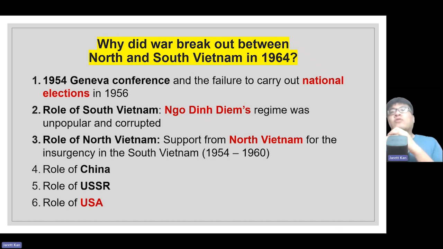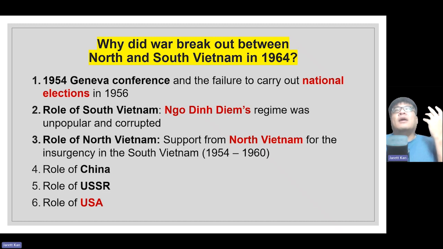We talked about the role of North Vietnam, how it supported the Viet Cong in this insurgency to fight the South Vietnamese. Even before 64, there were already skirmishes and battles between the Viet Cong and South Vietnam. The situation was so unstable that eventually a war would break out. We talked about the role of China and the USSR.